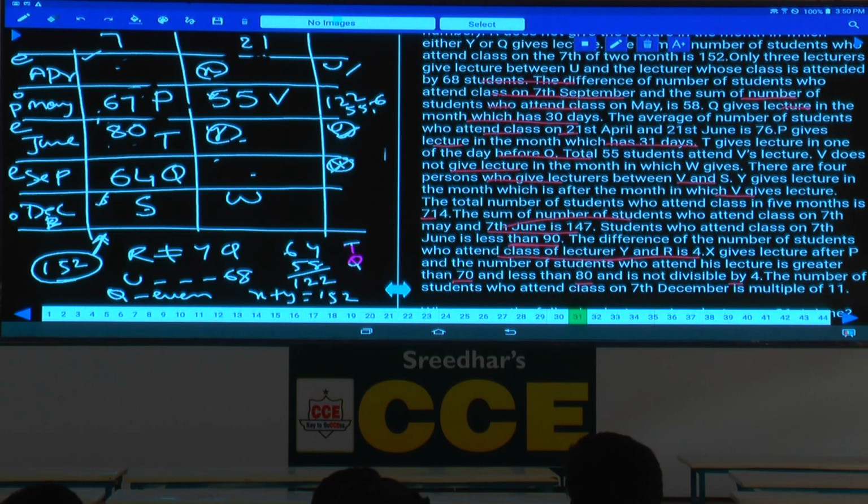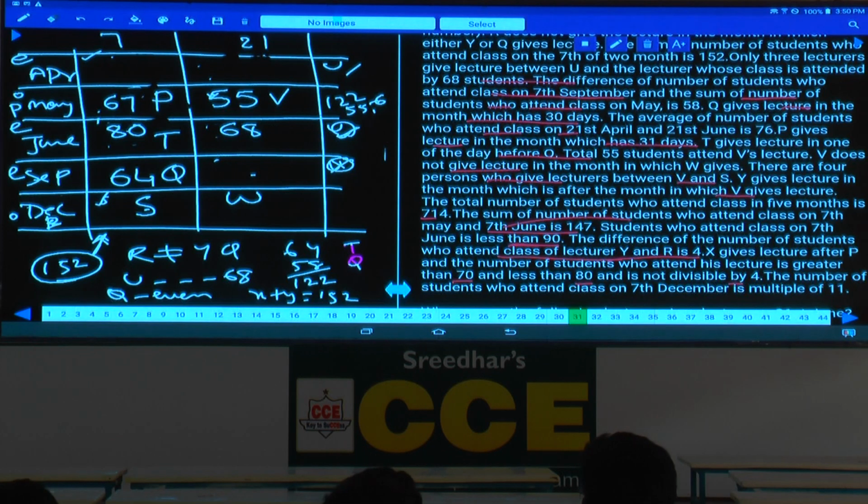Can you take U at this place here? If U is here, 1, 2, 3, 4, there are 4 between U and 68. Hence where should this 68 be? This 68 must be at this place. Are you following or not? If this is 68, where should this U be? Between U and 68, there must be exactly 3 only.